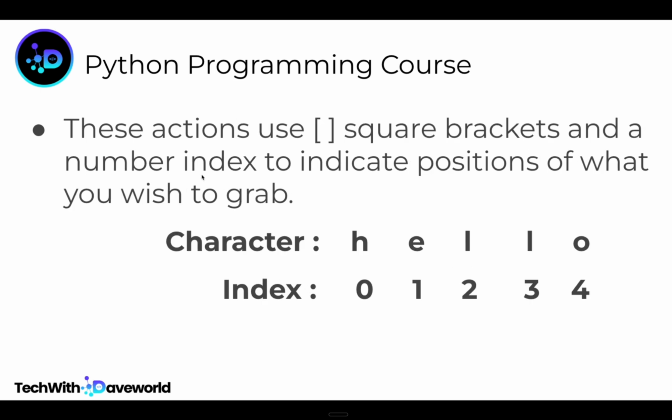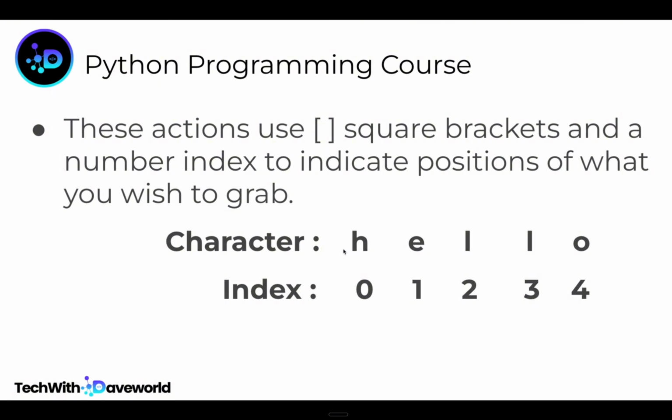Let's look at this example. This uses square brackets and a number index to indicate the position of what you wish to grab. We have the characters HELLO, and we have the index 0, 1, 2, 3, 4. Something you should take note of is that Python does not start counting with 1. Python starts counting with 0 when you want to grab an index number.